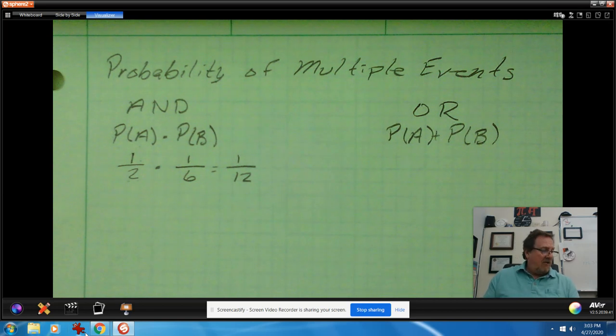On page 689 of your textbook, if you want to look at some examples there, there's some pretty good stuff, and it explains what mutually exclusive kind of means.